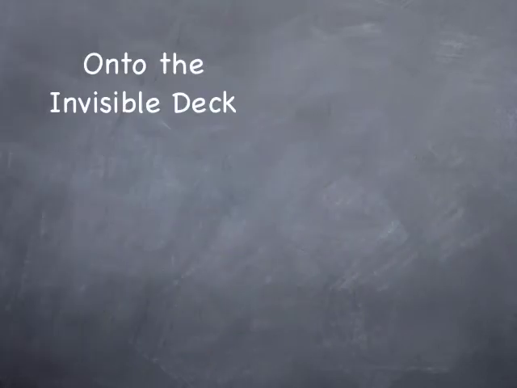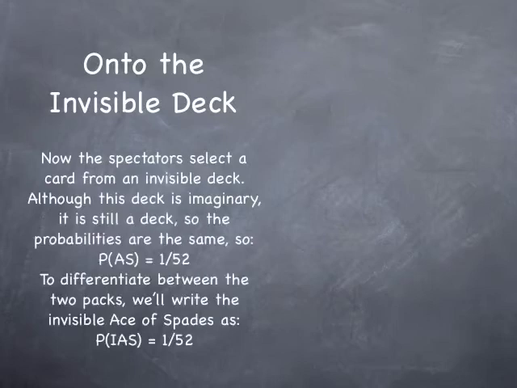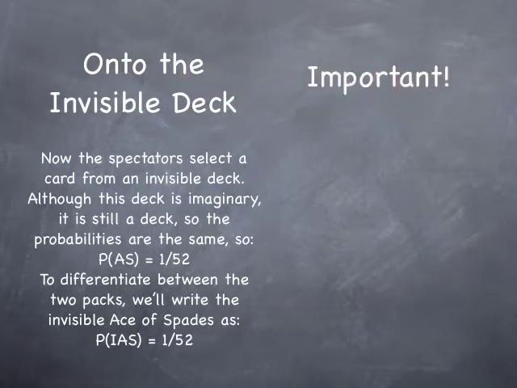With the invisible pack, the spectators are also going to choose a card. Now, an invisible pack is still a pack of cards. It's still got 52 cards in it, although you can't see them. Therefore, the probabilities are still the same, so the probability of choosing the Ace of Spades is still 1 in 52. To differentiate between the two packs, we'll write the invisible Ace of Spades down as probability IAS, which is still 1 in 52.